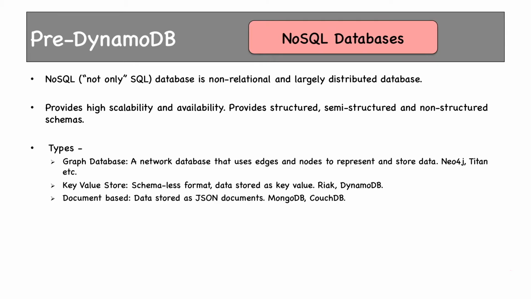Then you have document database. In this category, data are stored as JSON documents, or JavaScript Object Notation documents. MongoDB, CouchDB fall in this category, but DynamoDB is also a document database. Then we have columnar database or column-based database. In this type of architecture, each storage block contains data from only one column. Some RDBMS databases have started using this architecture to provide faster performance. In the NoSQL world, we have Cassandra, HBase, etc.